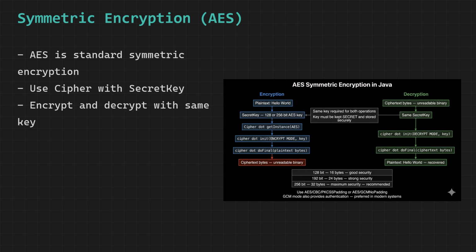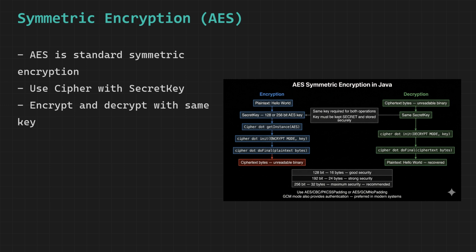AES is everywhere. Every time you connect to a website over HTTPS, your data is encrypted with AES. Every time you store a file in an encrypted folder or use WhatsApp, AES is working behind the scenes. It was selected by the US National Institute of Standards and Technology in 2001 and has remained unbroken since.